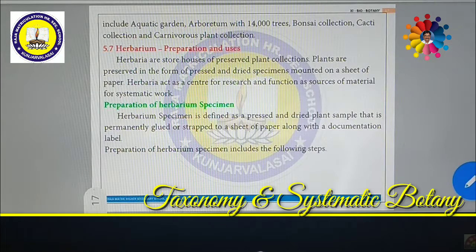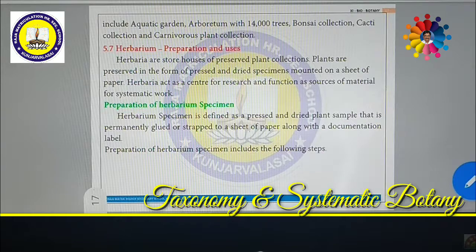Monograph is nothing but a particular plant or particular family of plants available all over the world. The monograph is a book which consists of all the detailed analysis of a plant species, plant genus or plant family, wherever it is available, whether in India, Antarctica, Europe or South America.